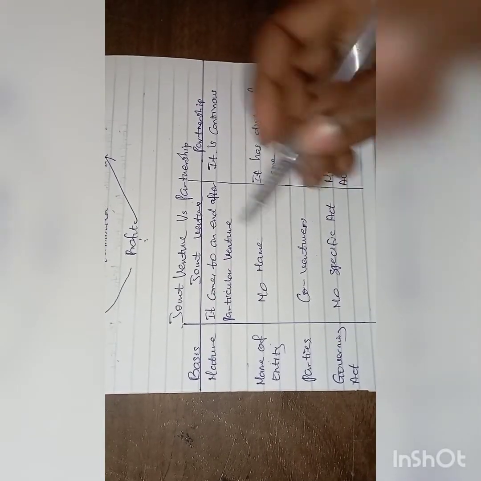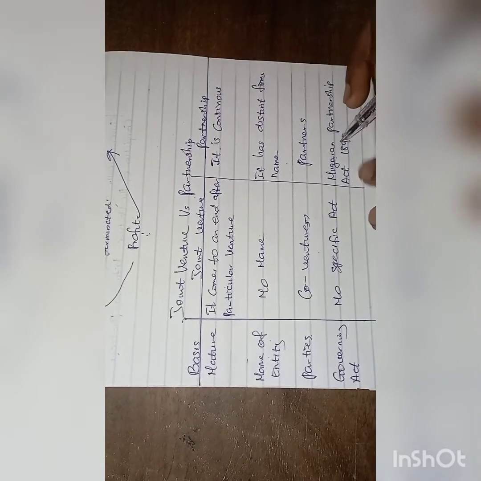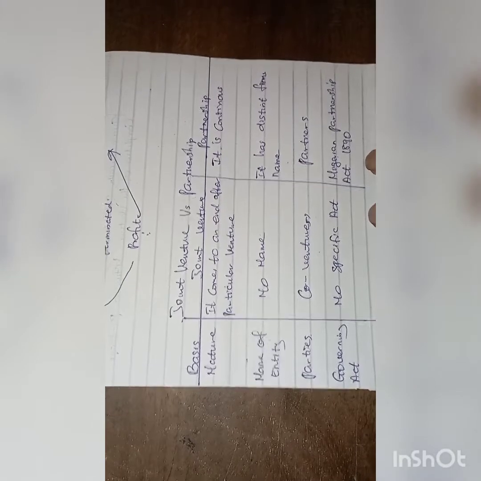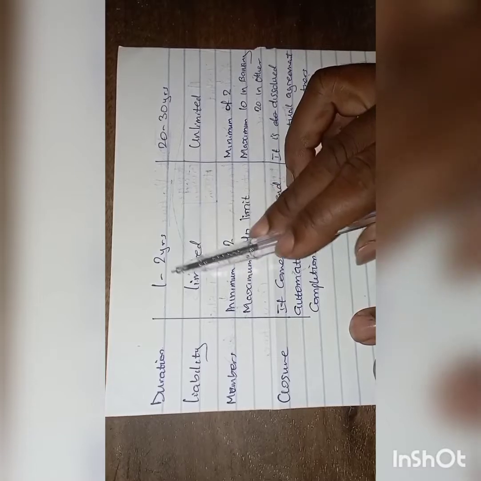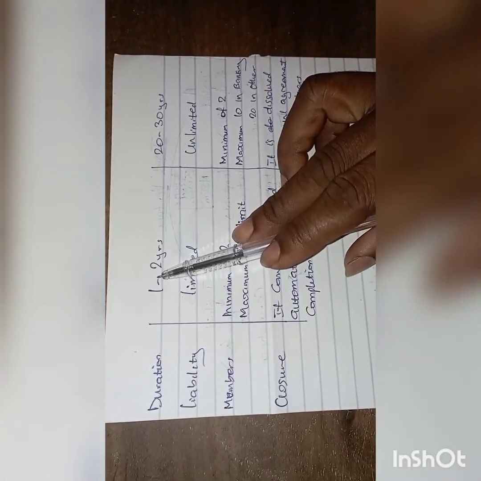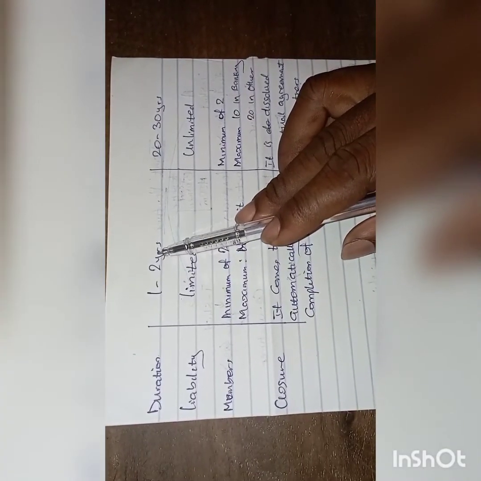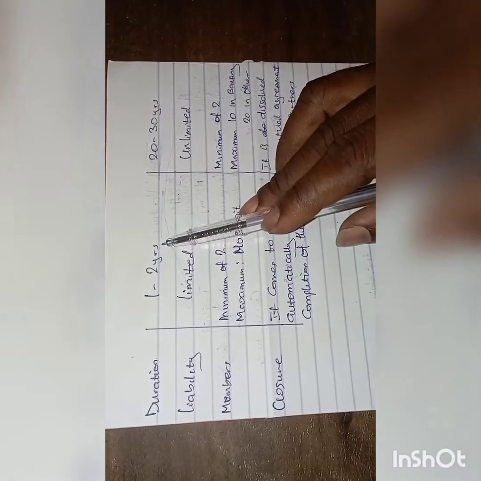Governing act. Under joint venture, they don't have a specific act, but under partnership in Nigeria, we have the Partnership Act 1890. Also we have duration. In a joint venture account, the duration is between 1 to 2 years. It doesn't last more than 2 years. It's within 1 year to 2 years.